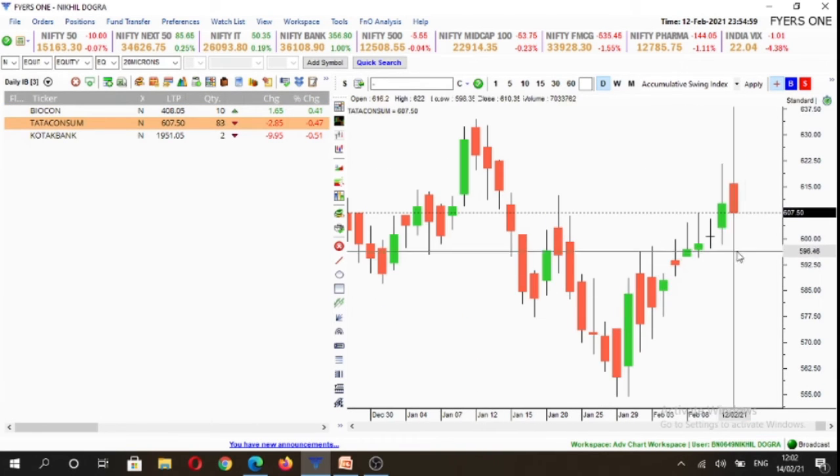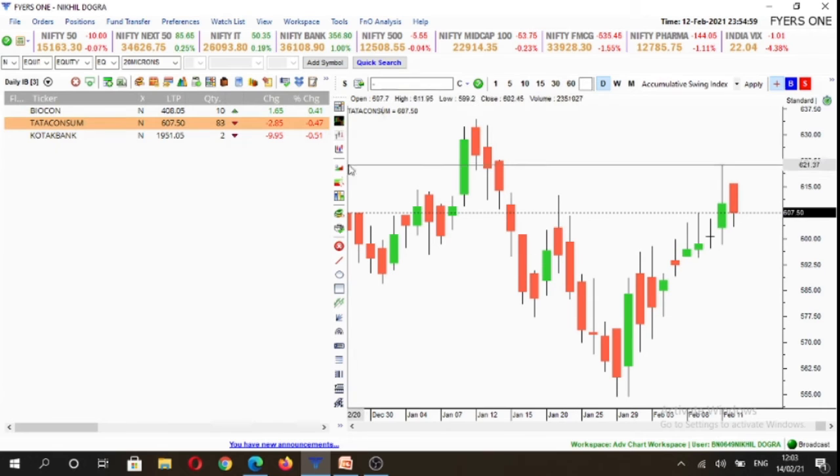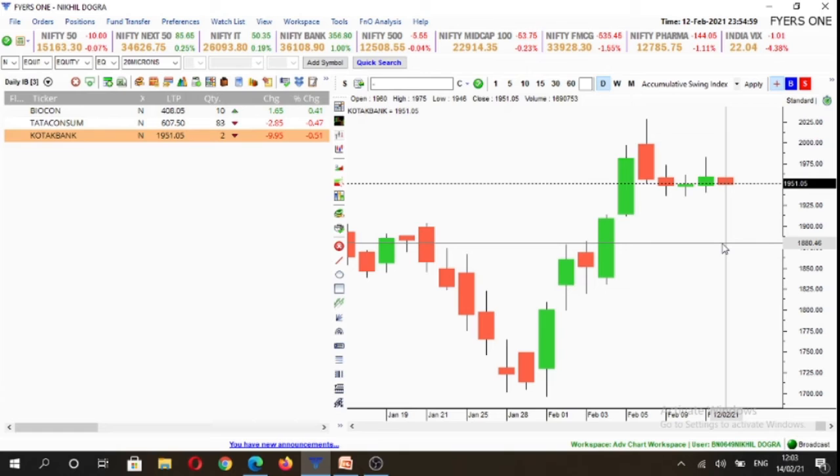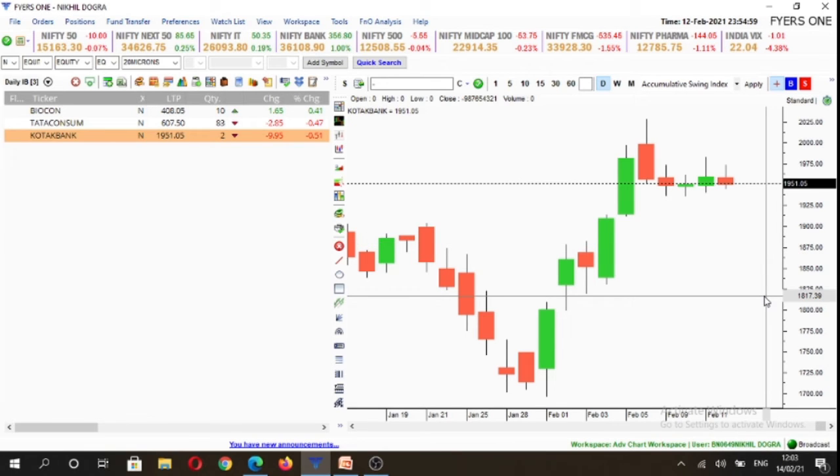Second stock is Tata Consumer Products. It's again an inside candle. So we'll look for selling opportunity below 603.4 levels, or we'll look for buying opportunity above 616.3 levels. And our final stock is going to be Kotak Bank. So above 1975.1 level, we look for buying opportunity, and below 1945.9 levels, we look for selling opportunity. And in between the high-low range, we'll not be making any trade in Kotak Bank.